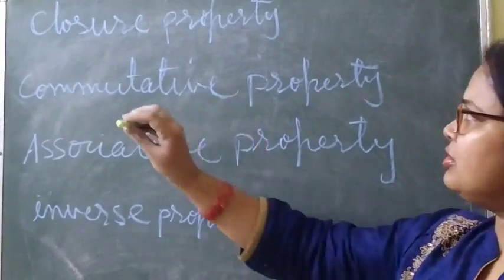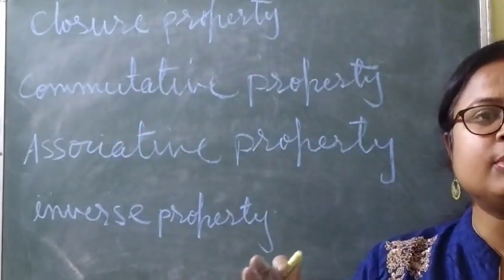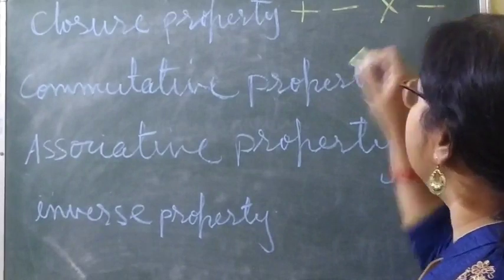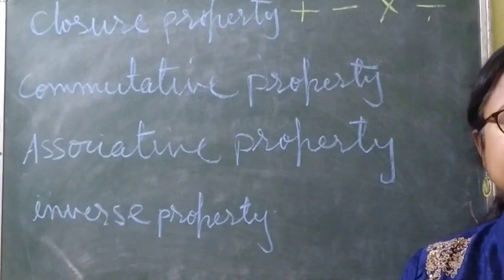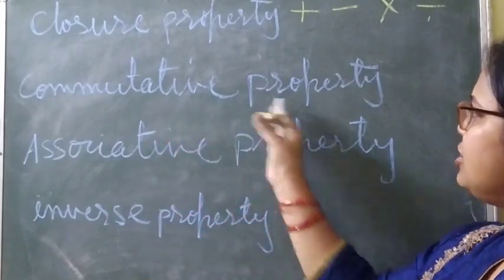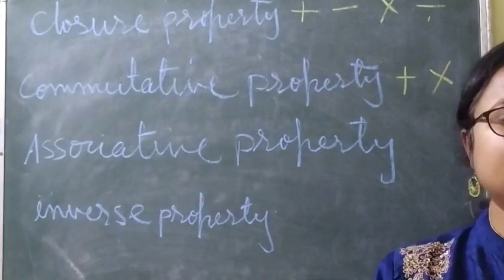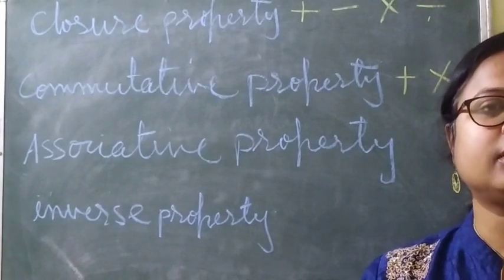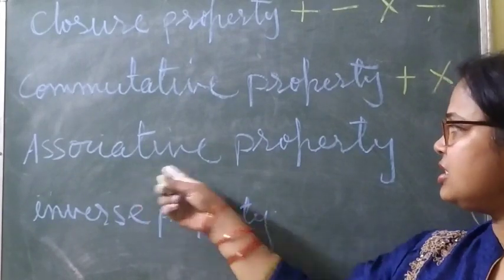Now, first I am explaining closure property. Closure property is applicable for addition, subtraction, multiplication and division. All clear? Addition, subtraction, multiplication, division all follow this closure property. Okay. Then the commutative property: only addition and multiplication follow the commutative property. Clear? It does not exist with subtraction and division.